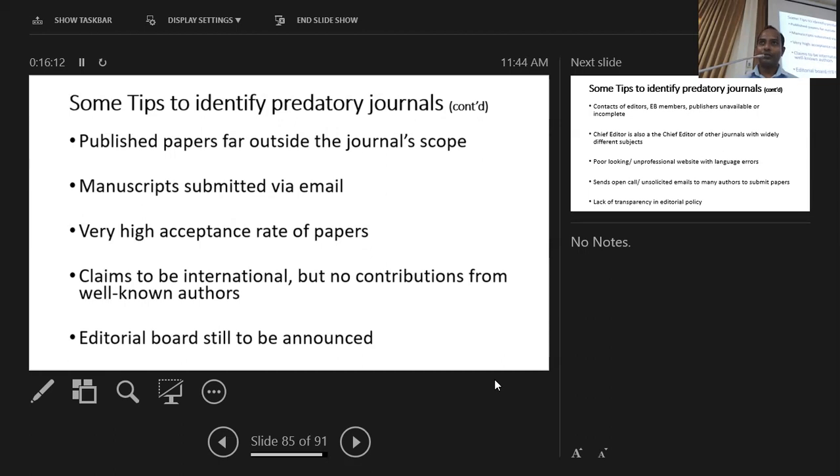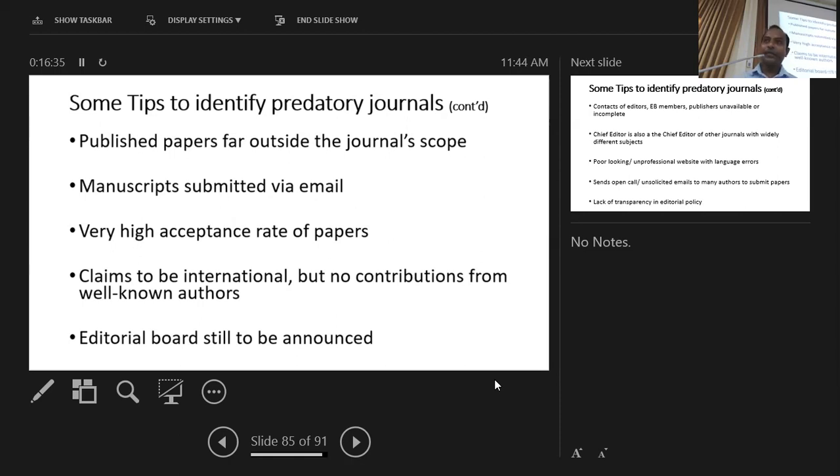That means almost all the papers submitted will be accepted. And they claim to be an international journal, but in your field, you are all aware of the well-known authors, and there are no papers from such well-known authors, but they claim that their journal is an international journal, right?